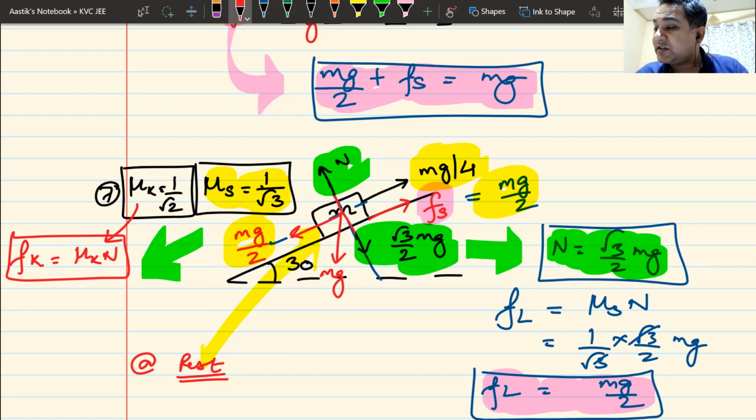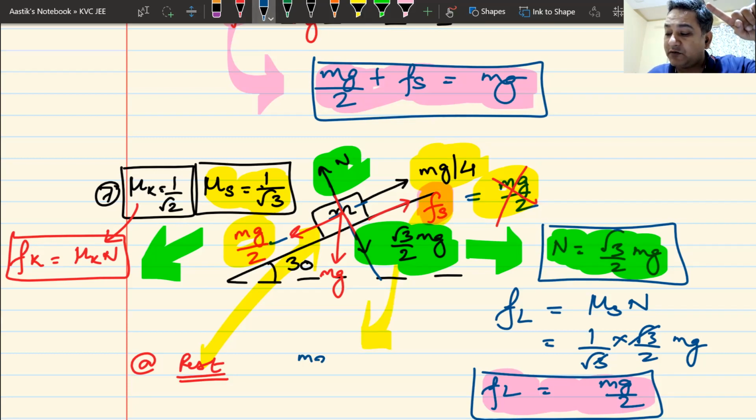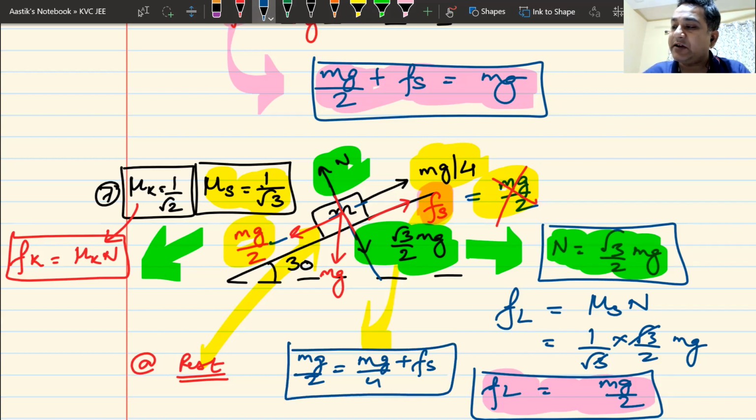Now I can formulate the equation. I can take this off. This is the wrong value. What is the correct value? I will now write the yellow equation. How does the yellow equation look? Mg by 2 is downwards. Mg by 2 shall be equal to mg by 4, which is upwards, plus Fs. From here, I can calculate the value of Fs. And as you can see, this value of Fs will be the same as what we calculated in question number 4. In question number 4, I directly gave you that the block is at rest. In this question, you had to use your brain and find out whether the block is at rest or not.